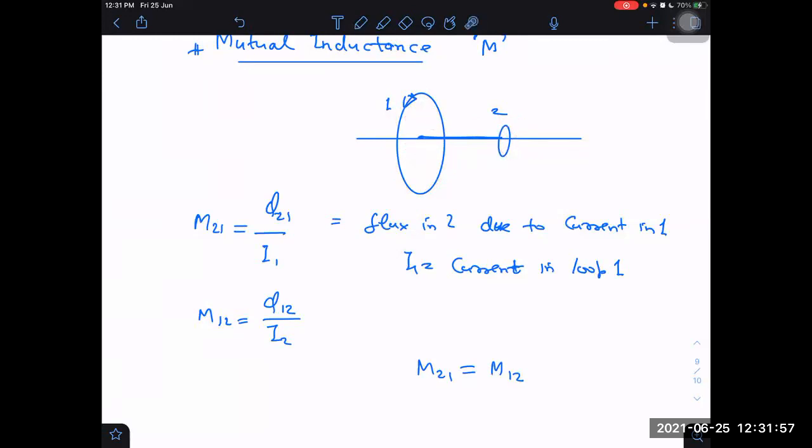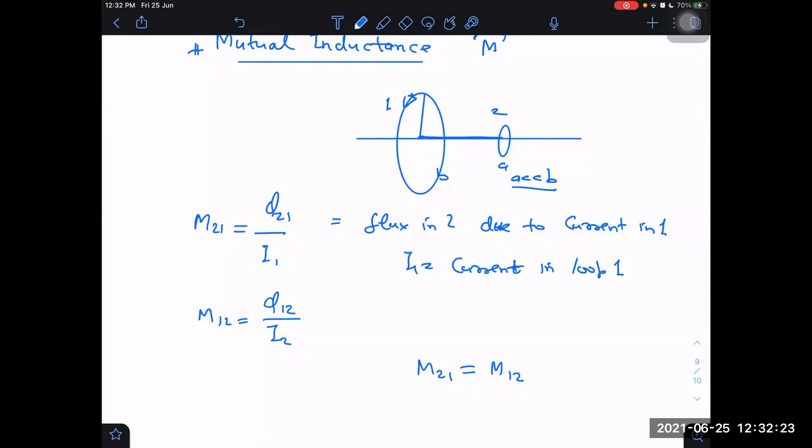And if we know it at the center, then I can assume that the second loop is much smaller as compared to the first one. A is very, very less as compared to B. So I can assume whatever the field is at the center, the same is everywhere also. If the same is everywhere, then I can find the approximate flux passing through the second loop. If I know the approximate flux passing through the second loop, then that flux divided by the current will be the mutual inductance of these two.